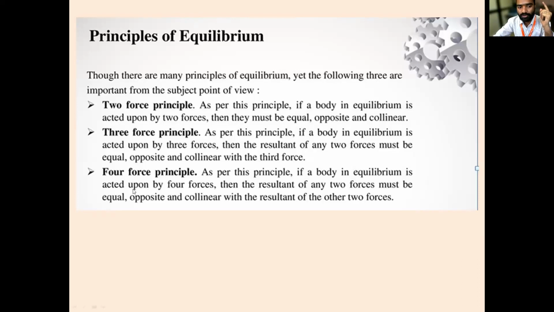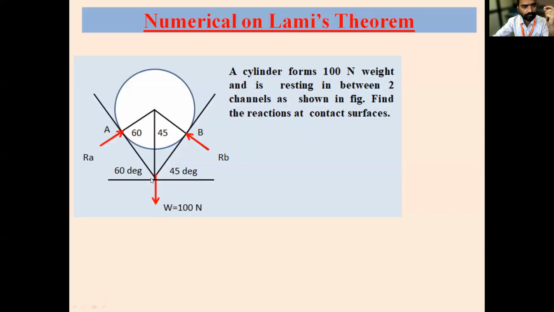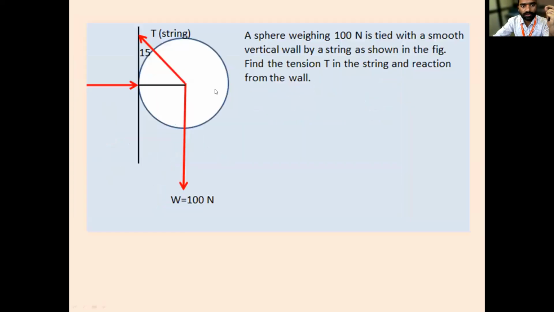And what about the four forces principle? The resultant of any two forces is equal to the resultant of the other two forces, that is equal in magnitude, opposite in direction, and they are collinear. Correct? Yes, sir.